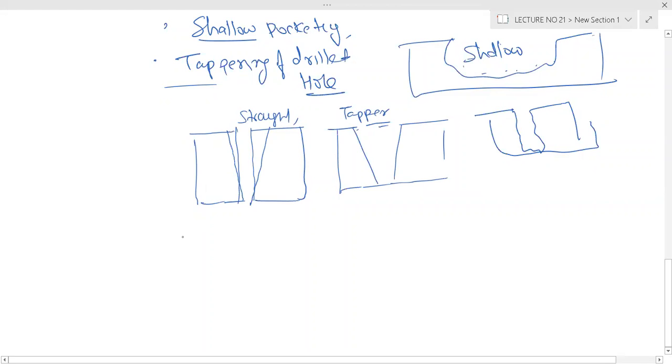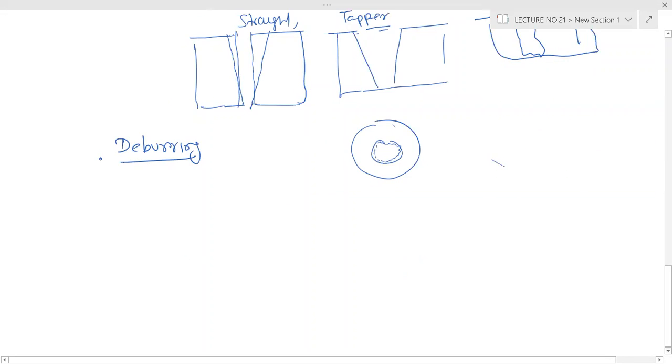Then deburring. Deburring means, when you make a hole there is a burr. Now if you want to remove the burr, then this process, abrasive jet machining, will be used.